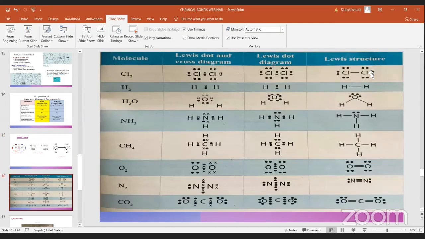The Lewis structure of chlorine is drawn like this, and hydrogen is like this. Here it has only one line. This one line represents 2 electrons. This chlorine has 1, 2, 3, 4, 5, 6 dots, and the one line represents 2 electrons, so 8.